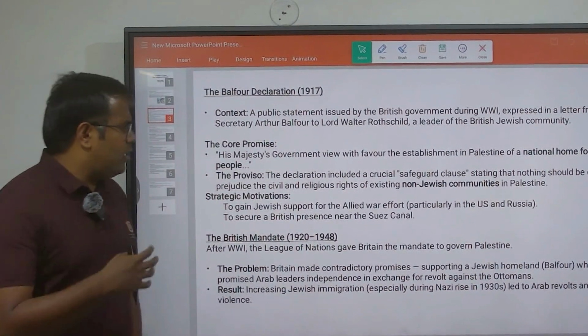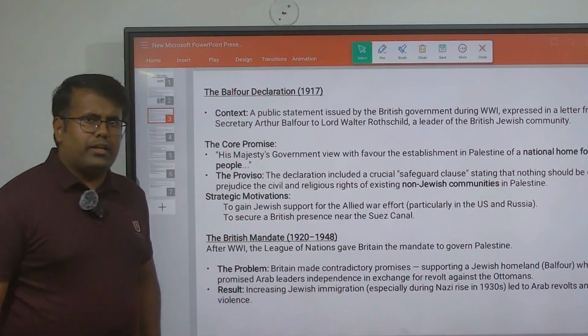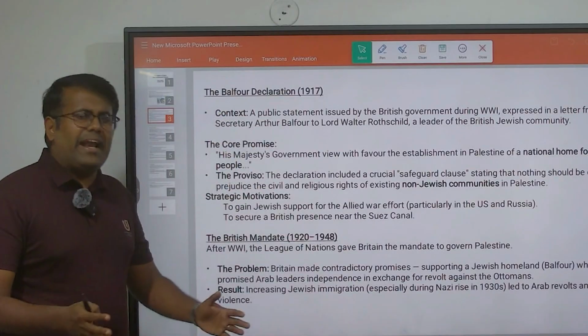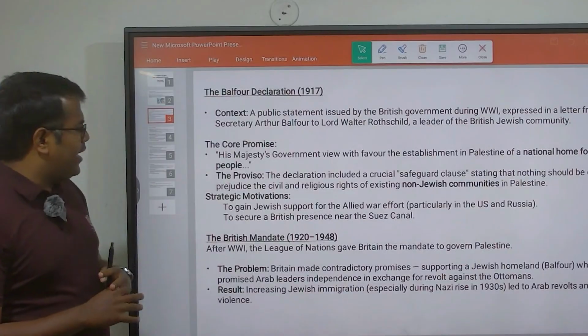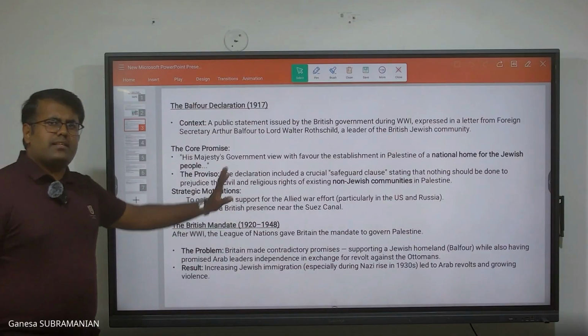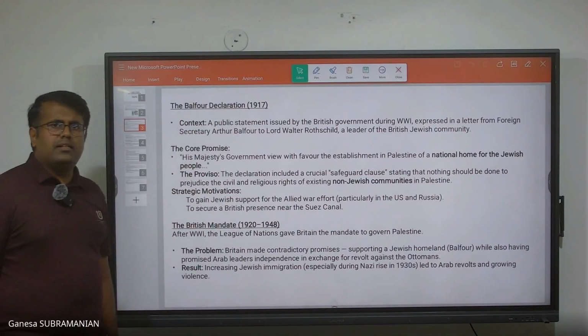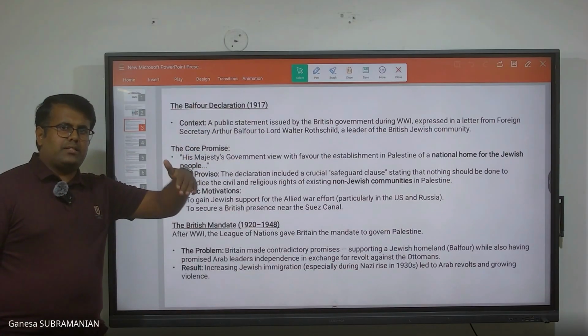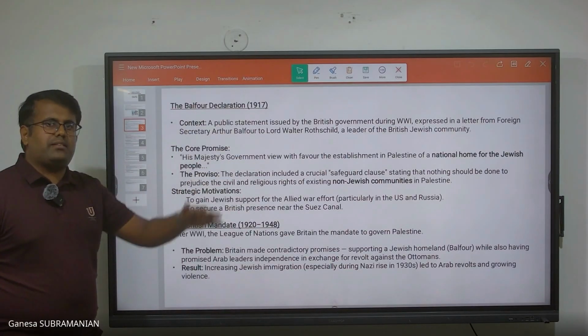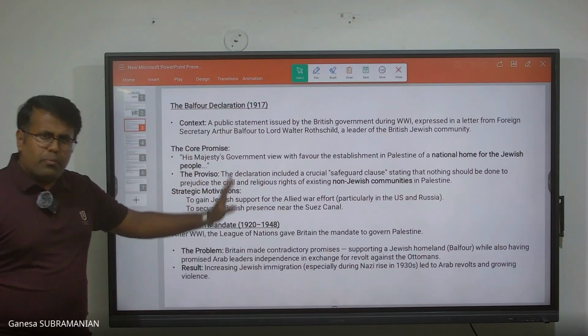So once the World War got over and the issue of this entire Arab territory went to the League of Nations, the League of Nations gave a mandate telling that these regions, like, as declared earlier, Syria belonging to France, and regions such as Jordan as well as Palestine will be governed by the British crown.